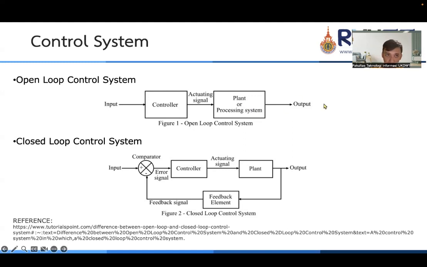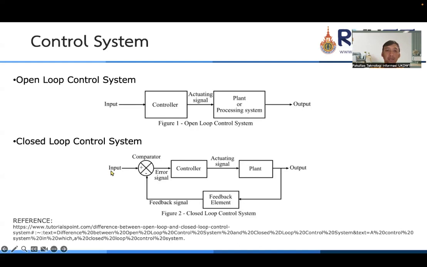But in the open loop control system, we cannot know what the output is, or we don't calculate the error from the input and the output. So it's only one line like this: input, and we have output. But we don't need to calculate the difference between input and output.